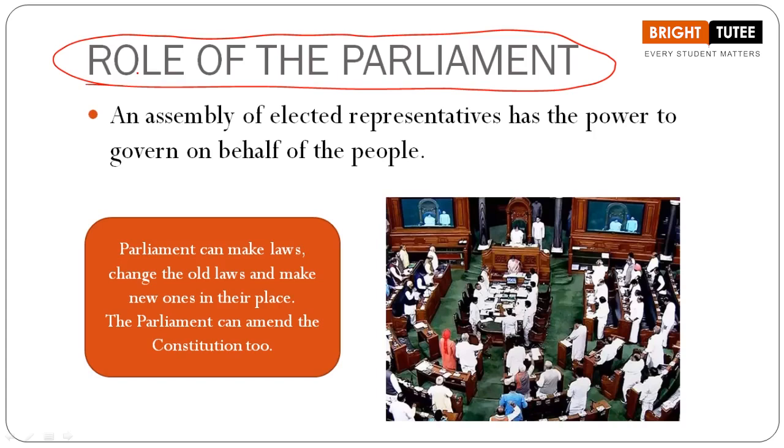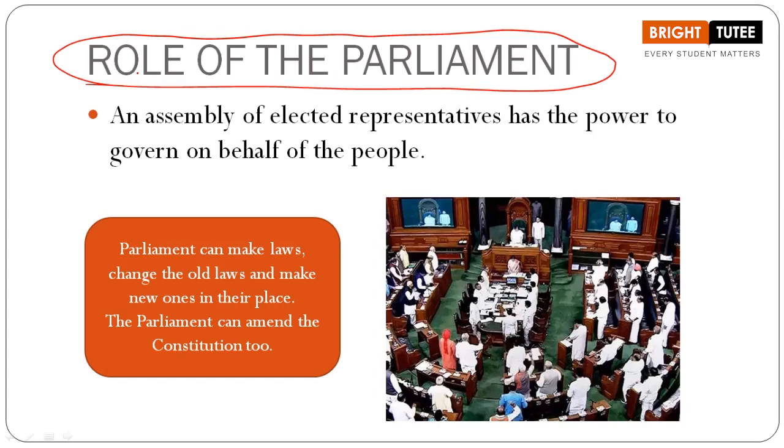We understood that a national assembly consisting of the elected representatives who have the responsibility of making the laws, right? So that kind of national assembly is referred to as parliament, and in different countries we have different names for the parliament. I also told you to find out the different names for these parliaments, right? In our country it is the parliament consisting of two houses, Lok Sabha and the Rajya Sabha. Correct? The lower house and the upper house, about which we are going to understand here.